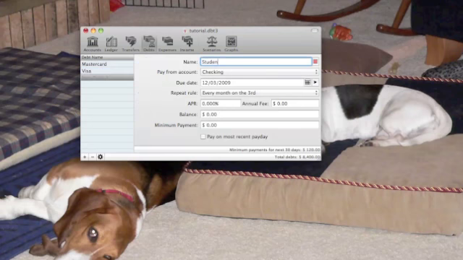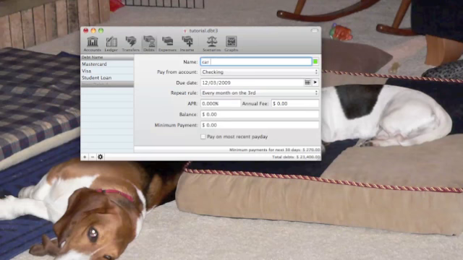I also went to college, so this is going to be a big one. I'll say my student loan, which is going to be due every month on the 1st. It's going to have a fairly low interest rate, but a pretty high balance. We'll say $15,000 and a minimum payment of $150. As you can see here, that is the lion's share of my debt.